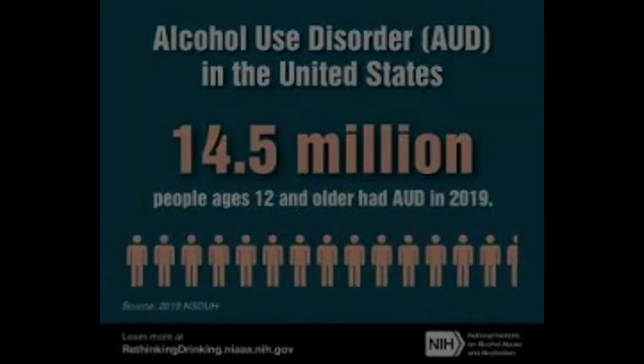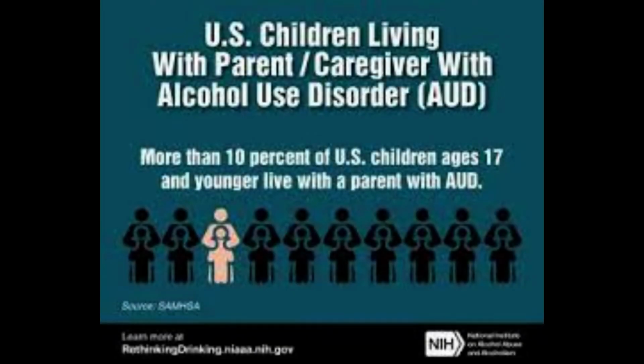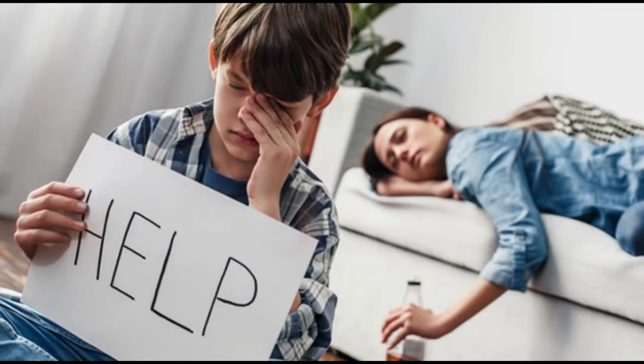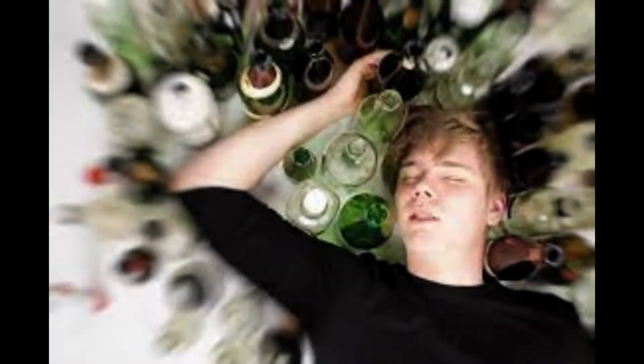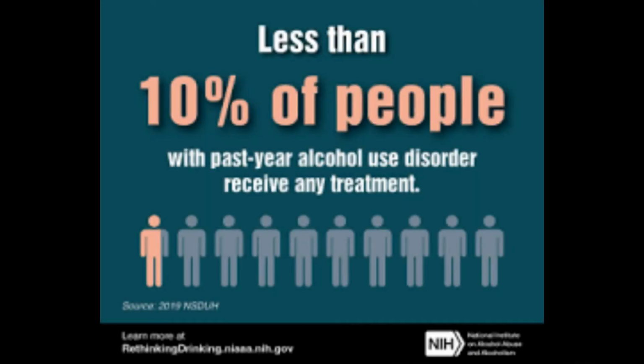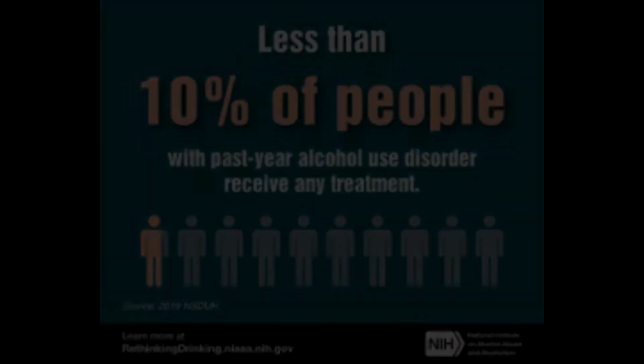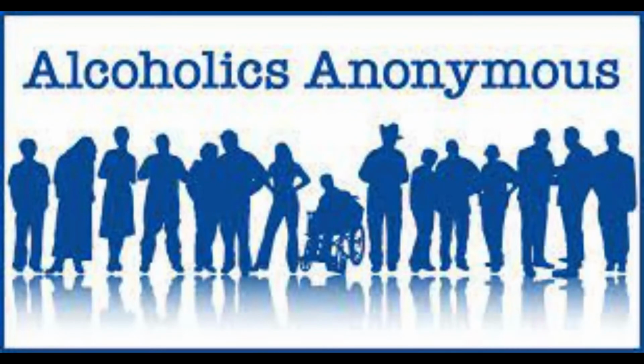Furthermore, more than 10% of children 17 years and younger in the United States live with a parent or caregiver who suffers from alcohol use disorder. Alcohol use among teens has also reached problematic levels, with the NIH reporting that 414,000 adolescents suffered from alcohol use disorder in 2019. Alcoholism is an issue that is not going away. The NIH reports that less than 10% of people with alcohol use disorder looked for treatment in the past year.